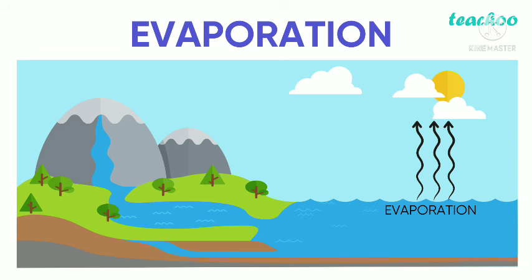First, let us start our water cycle with evaporation. We have enormous water bodies on the surface of earth. We all know that, isn't it, children? The process of evaporation means the changing of water into water vapor on heating. Let me repeat the definition once again. The changing of water into water vapor on heating is known as evaporation.